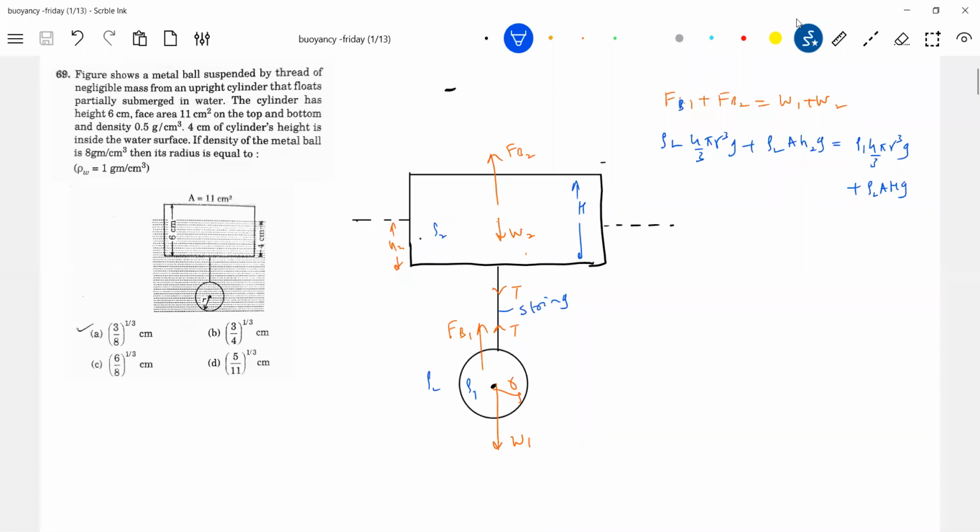Instead of sphere, if a cone is there, then what are you going to write here? Volume of the cone immersed. Fine. So this can be a different body, even this can be a different body. Only the volume immersed is what you have to work out here. And even instead of a string, you may bring a spring. Spring, it is elongated or compressed. Based on that you assume the spring force. Anyway, that will become internal in the calculation of this.